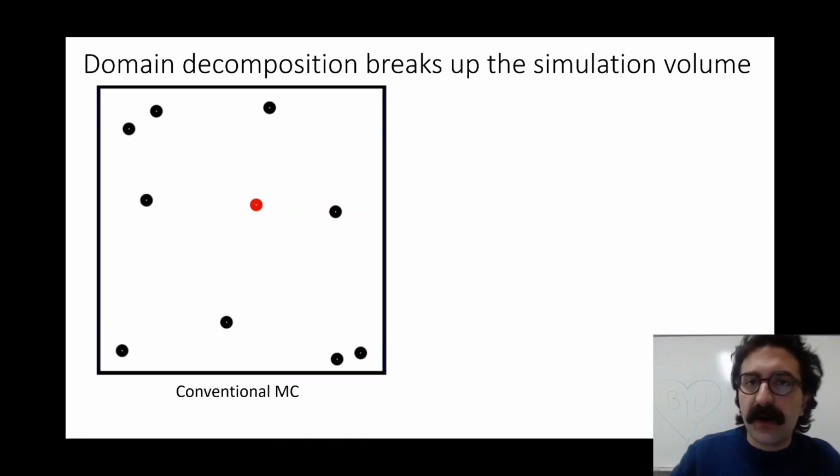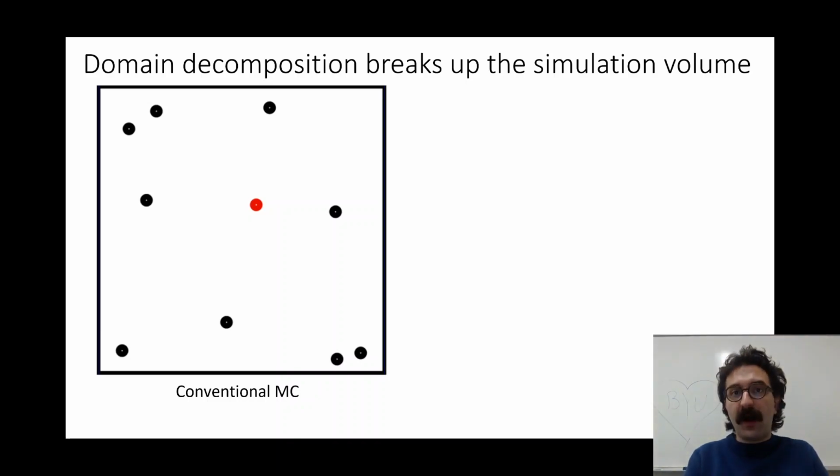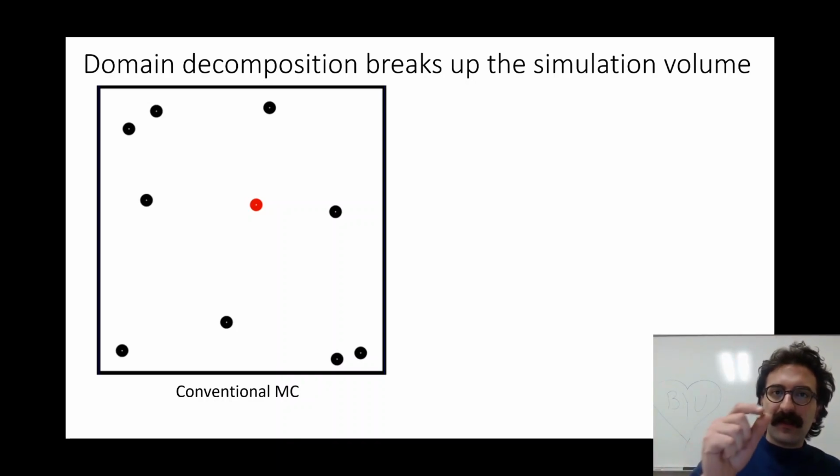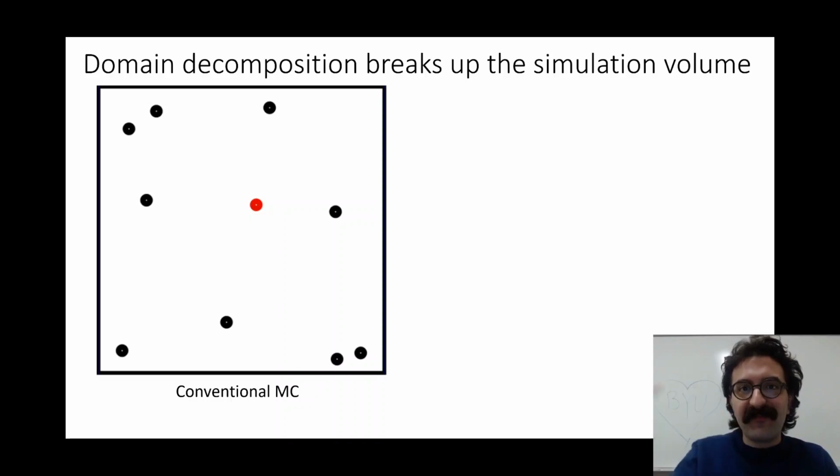So with conventional Monte Carlo, historically it's been really hard to parallelize a system like this because it's inherently sequential. Each bead's movement is going to affect the energy of all its neighbors, and therefore moving two things simultaneously might affect our energy calculation and violate detailed balance.